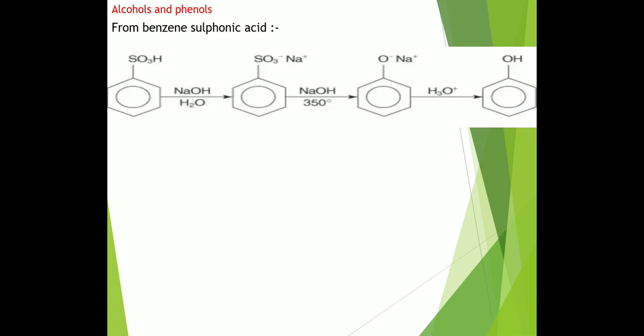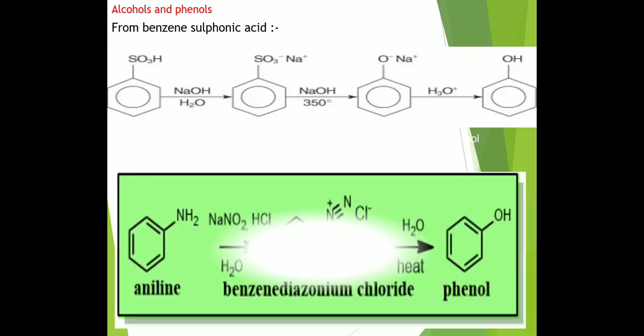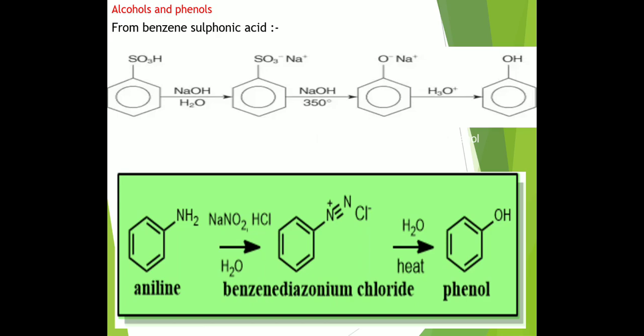So this is a total 3-step process. First, the acid converts into the salt. The salt is fused with NaOH to form the intermediate phenoxide, which is hydrolyzed and converted into phenol.